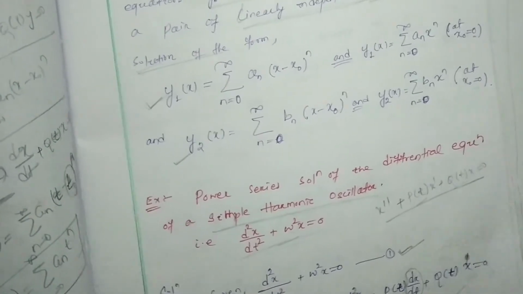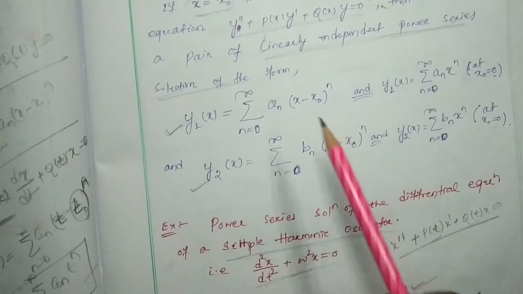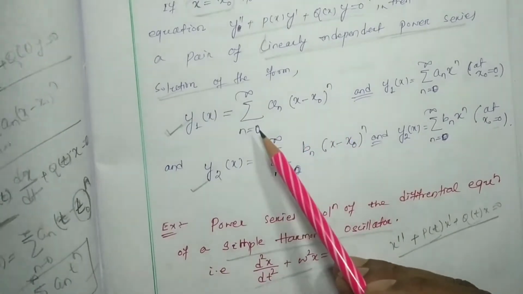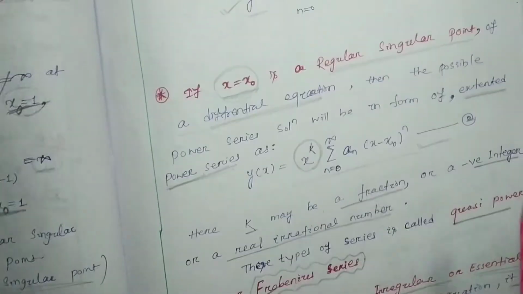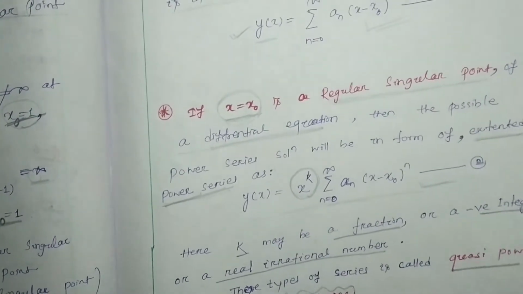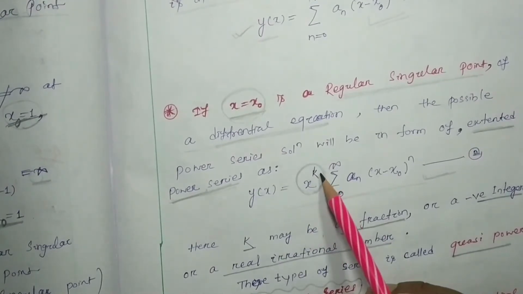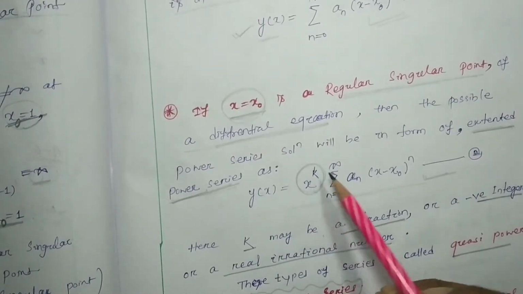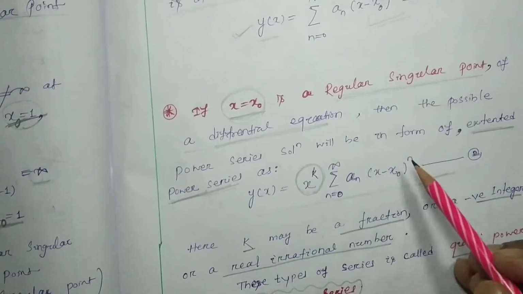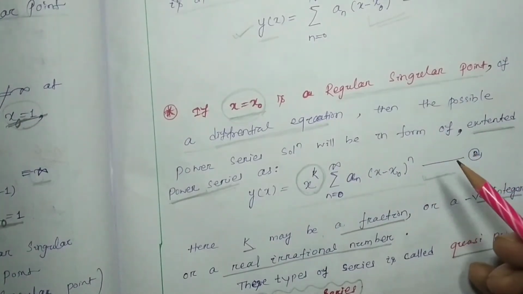And I told in your last class itself that this n and this k can be taken as any letter. Some books take r, s, p instead of k. Here instead of n also they consider various letters r, s, p.